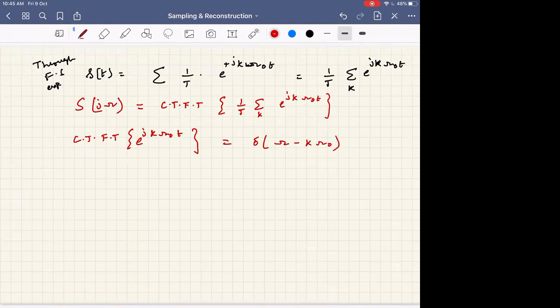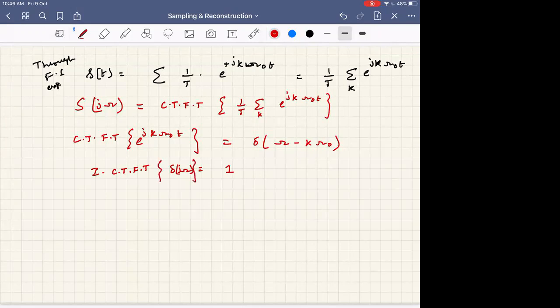Right. See, why is this? You know that the inverse continuous time Fourier transform of delta of omega, if X j omega is equal to delta, is equal to 1 in the time domain. Is it not?